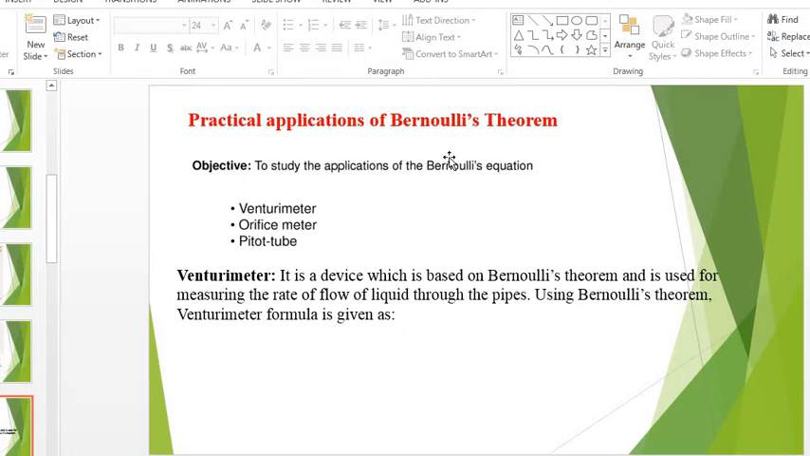Practical application of Bernoulli's theorem. What is the practical application of Bernoulli's theorem? We'll see. The objective is to study the application of Bernoulli's equation. So these are the devices: Venturi meter, orifice meter, Pitot tube. These are the devices which are used in fluid mechanics. So what is a Venturi meter? It is a device based on Bernoulli's theorem, and it is used for measuring the rate of flow of liquid flowing through pipes. Using Bernoulli's theorem, the Venturi meter formula is given.